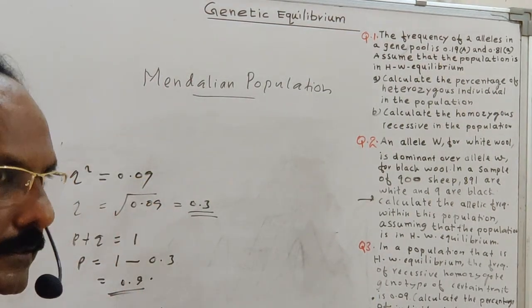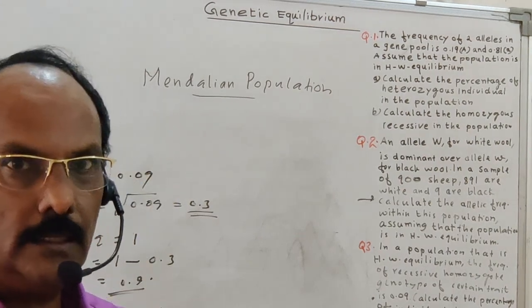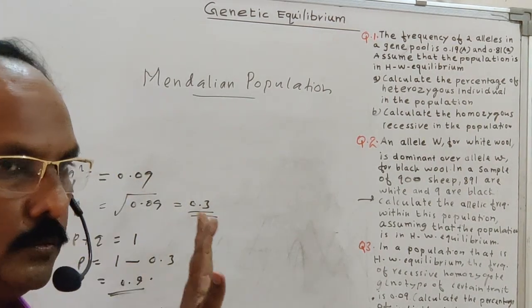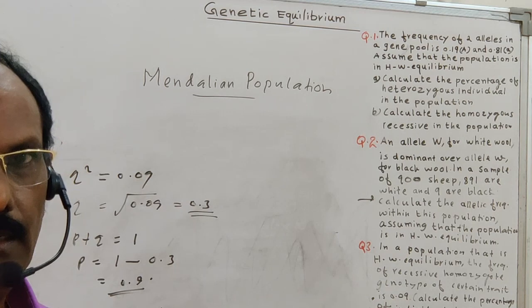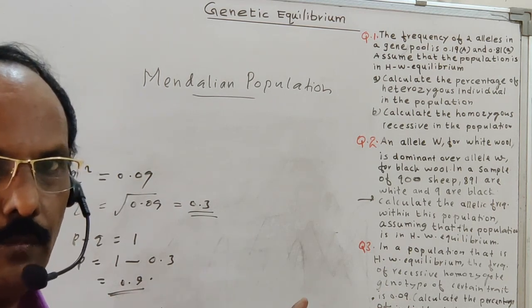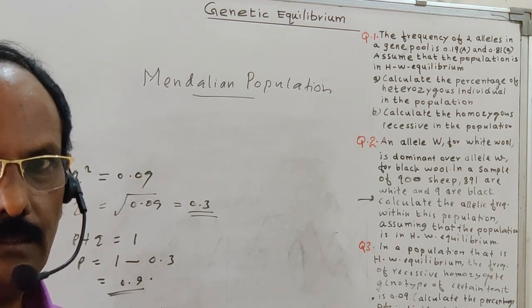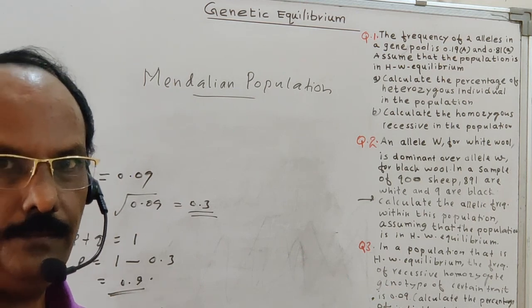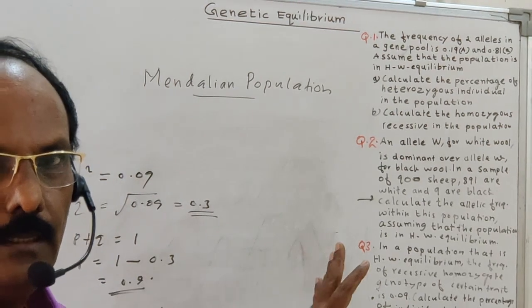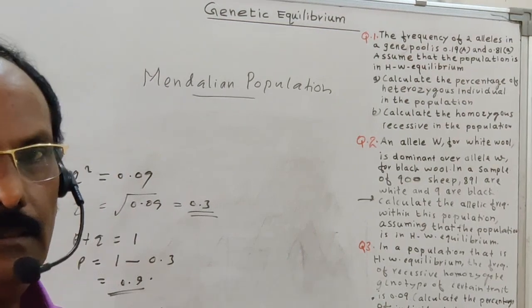So like that, questions may be asked in the NEET examination related to P square plus 2PQ plus Q square is equal to 1. The first, P square, is the dominant, 2PQ is the heterozygous and Q square is the recessive. So the maximum problems are related with this genetic equilibrium.